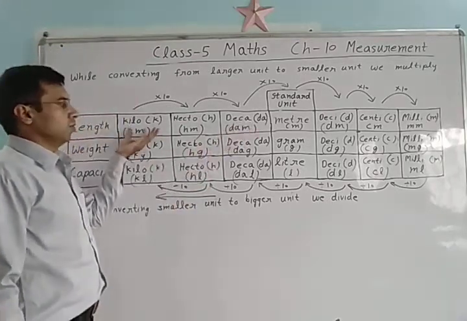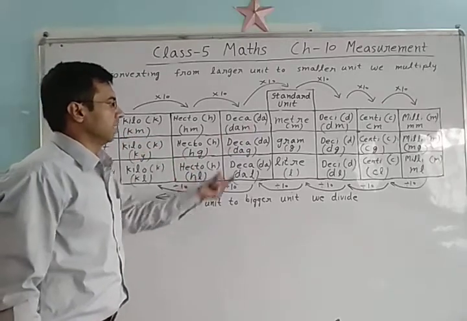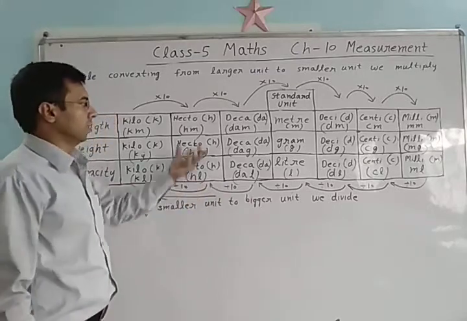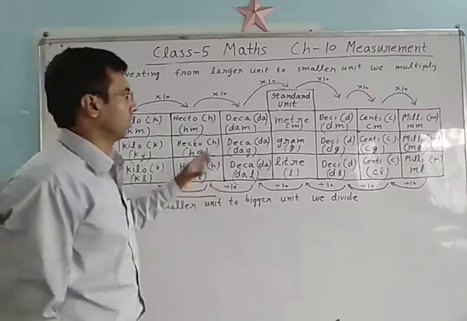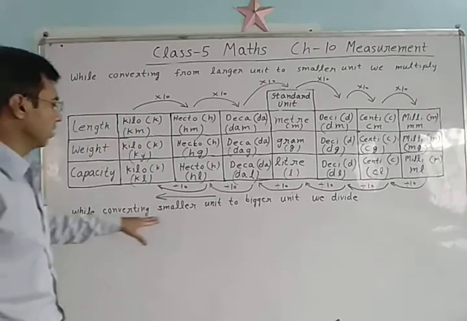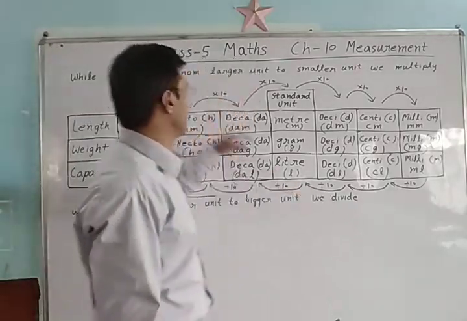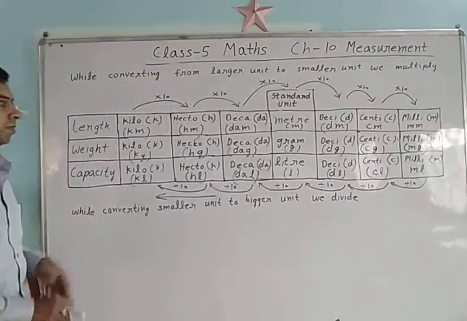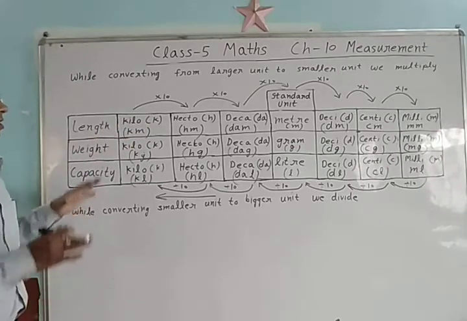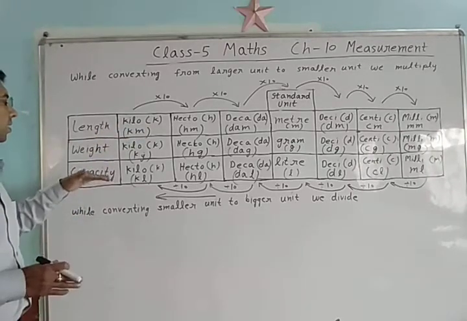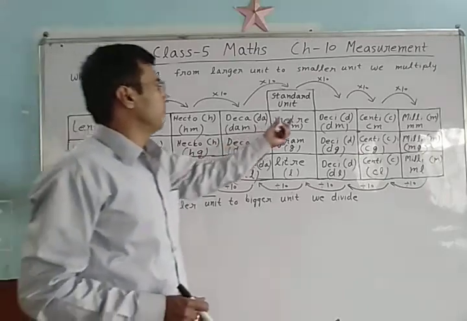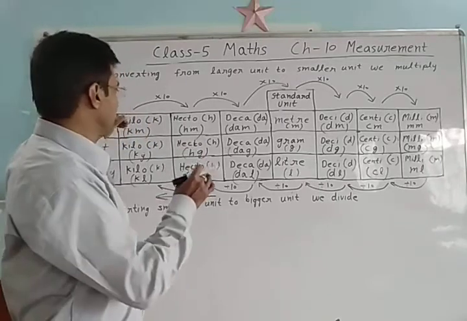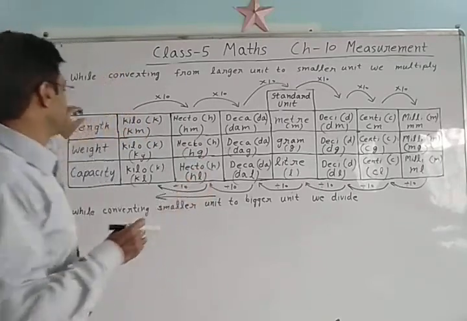छोटे यूनिट से बड़े यूनिट में कन्वर्ट करने के लिए डिवाइड करेंगे. एक यूनिट जा रहा है तो 10 से डिवाइड होगा, 2 यूनिट गया तो 100 से डिवाइड होगा. इस तरीके से कन्वर्जन होगा. So here I have written also, while converting a smaller unit to a bigger unit, we divide, and while converting from a larger unit to a smaller unit, we multiply. And kilo, hecto, deca, deci are common in all length, weight, and capacity. Only when we add the standard unit, then it becomes a particular unit for length, weight, or capacity.